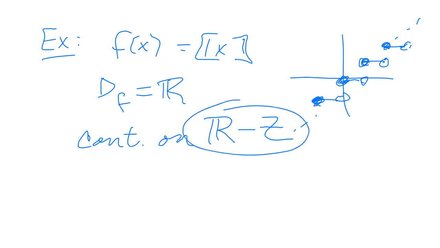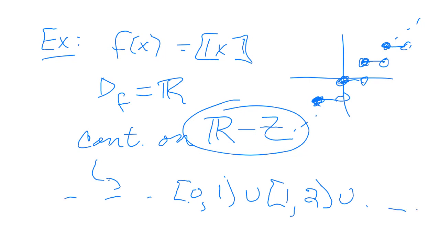It is not continuous on its domain, but it is continuous on intervals like including 0 to not including 1, union including 1 to not including 2, etc., going both ways. If you take the union of all those sets, you end up getting all real numbers. However, because of the definition of what it means to be continuous on an interval, it is not continuous on all real numbers, even though the union of these sets is all real numbers. But it is continuous on all reals excluding the integers. So that was just what we did at the end of the day yesterday, a unique thing there.